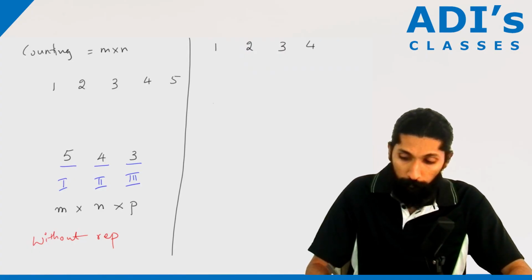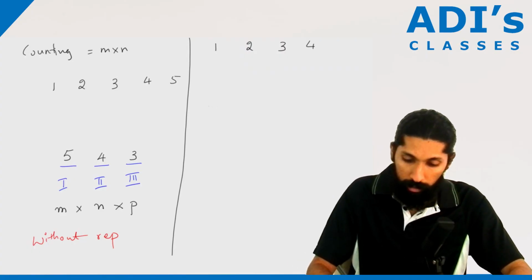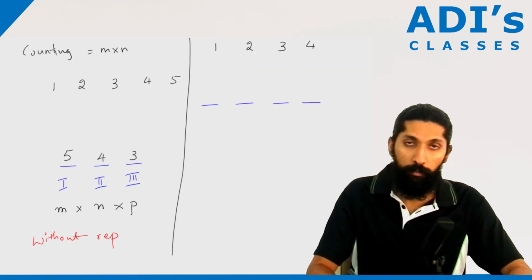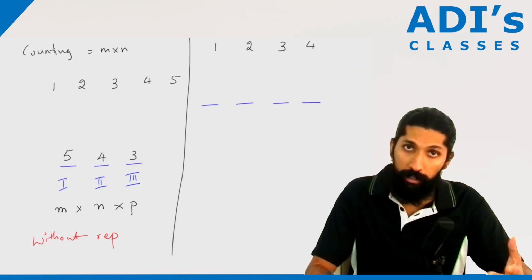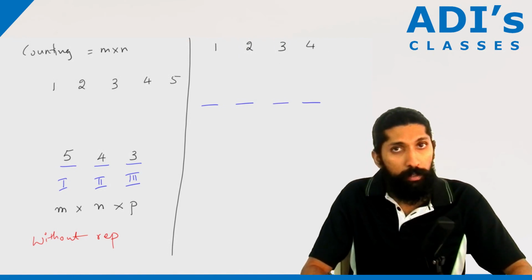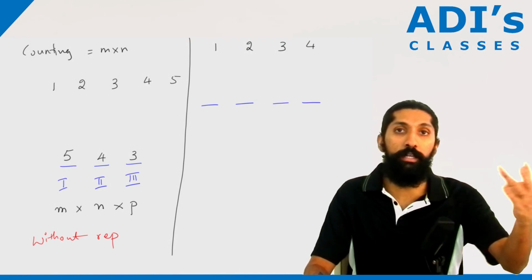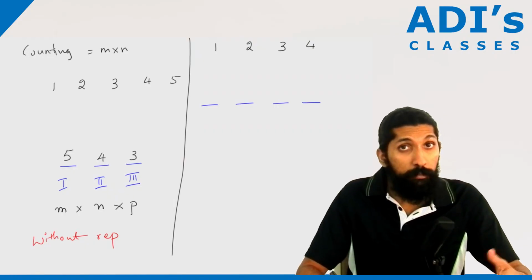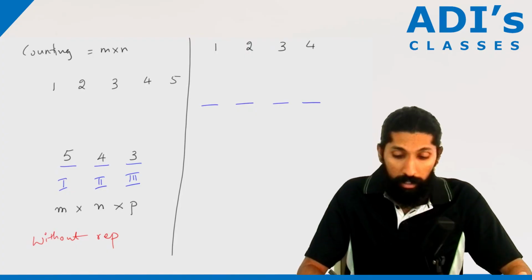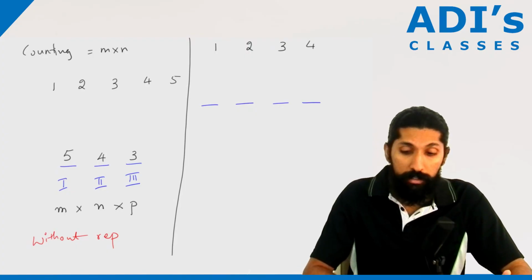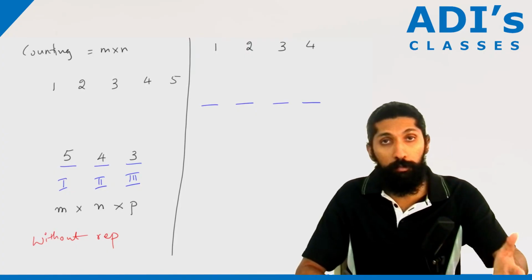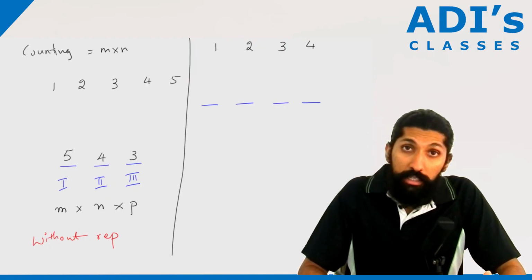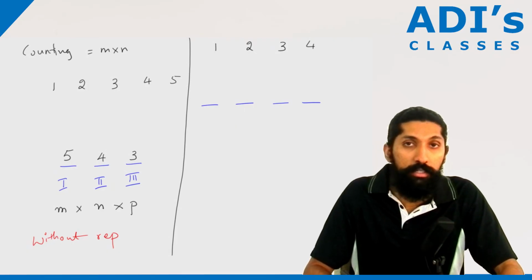In the sense, there are four bouquets. So let's take four bouquets: 1, 2, 3, 4. This is flower 1, flower 2, flower 3, flower 4. We can take it that way. Or there are four people and there are four bouquets and they have to arrange the flowers. Now, in this case, repetition can happen, correct? Say the first person can put a rose in all the four bouquets. The second person can put a daisy in all four. In this case, you have repetition, isn't it?